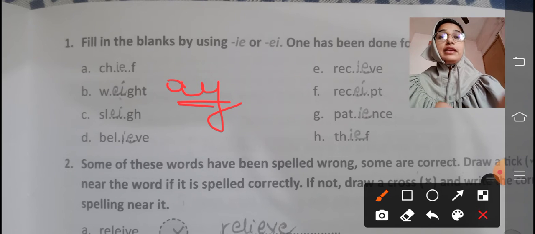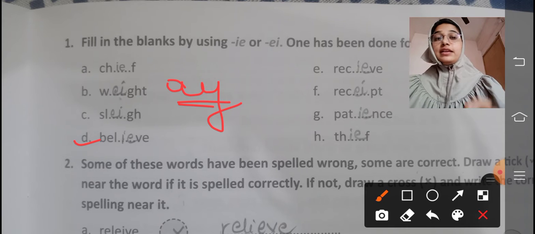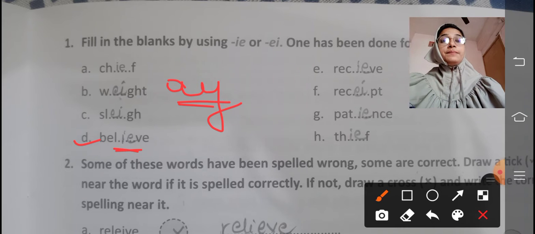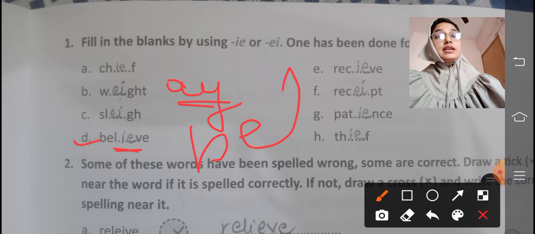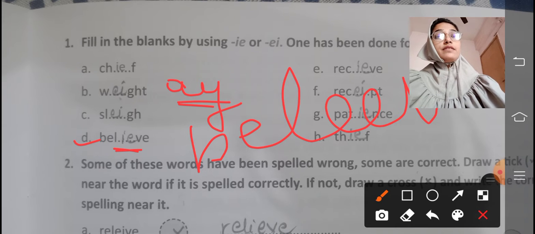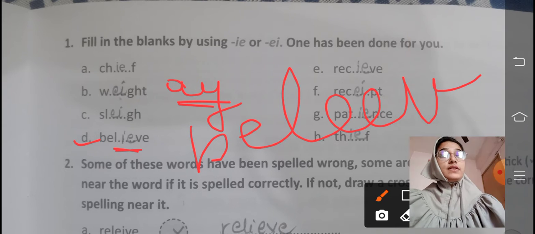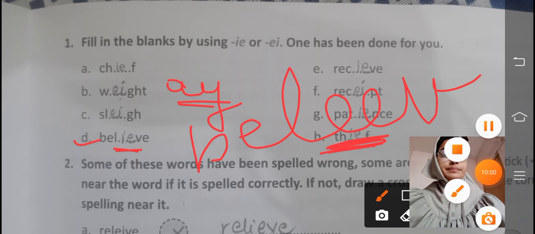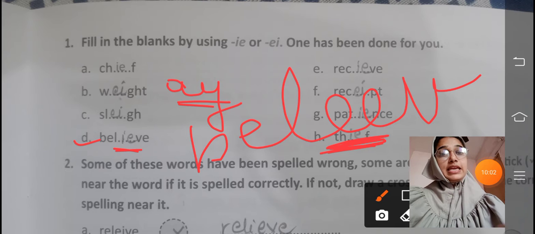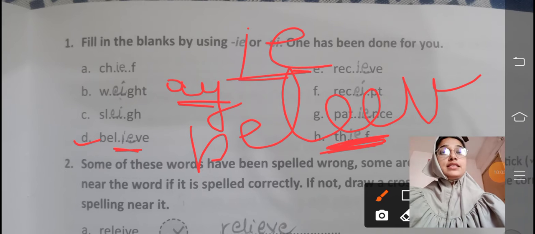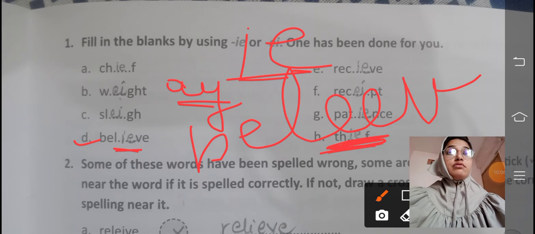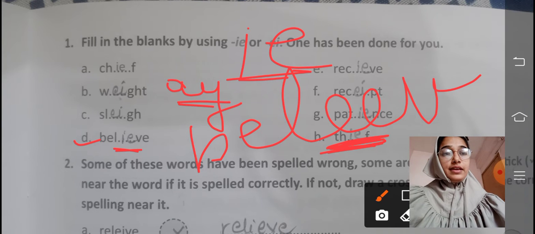Fourth is "believe." Again, when there is an E sound, how do we spell it? We spell it "believe," correct? It sounds like a double E. So we will write IE here. Whenever there is an E sound, we have to use IE.